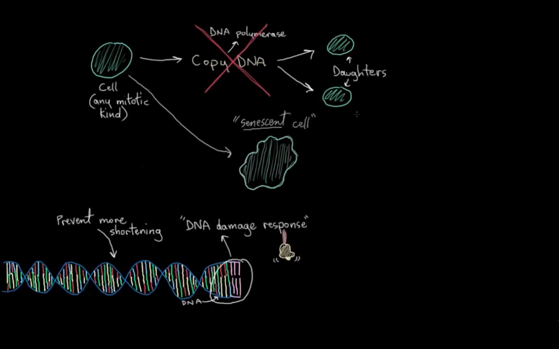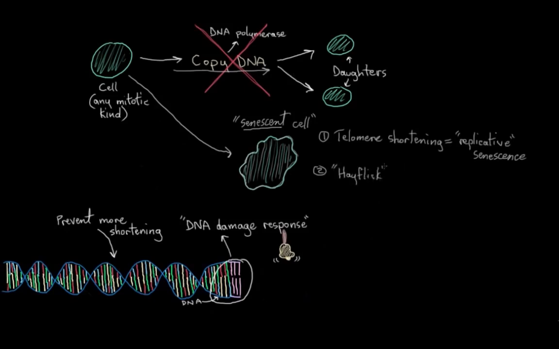Before I explain what exactly that is, there are two things I want to point out. The first thing is that if a cell reaches senescence because its telomeres have become too short, we say it's reached replicative senescence. And the second thing is that the number of times a cell can divide before reaching replicative senescence is called its Hayflick limit, named after the scientist who figured that out. Again, it's generally around 60 or so divisions.